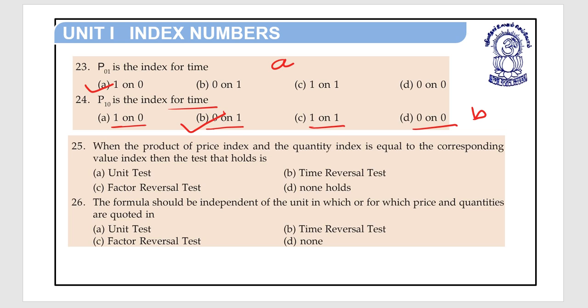Question number 25. When the product of price index and the quantity index is equal to the corresponding value index, then the test that holds is A unit test, B time reversal test, C factor reversal test, and D none holds.